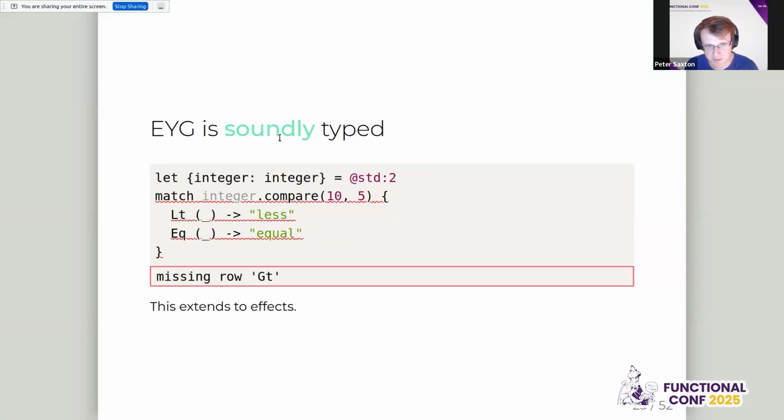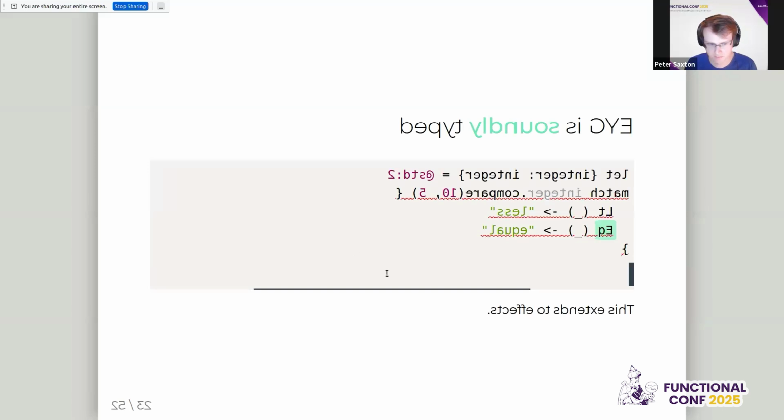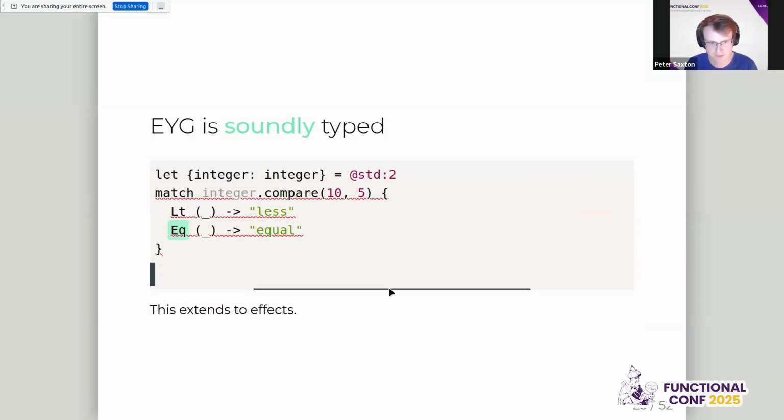Soundly typed just means that every option, every path is taken care of. There is no way to forget something. So here we've got this missing row in this match statement for greater than. So if we put one in, oops. Okay, it turns out that M means mirror in the slide software here. So we won't do that one. But yes, we can put a greater than in here.